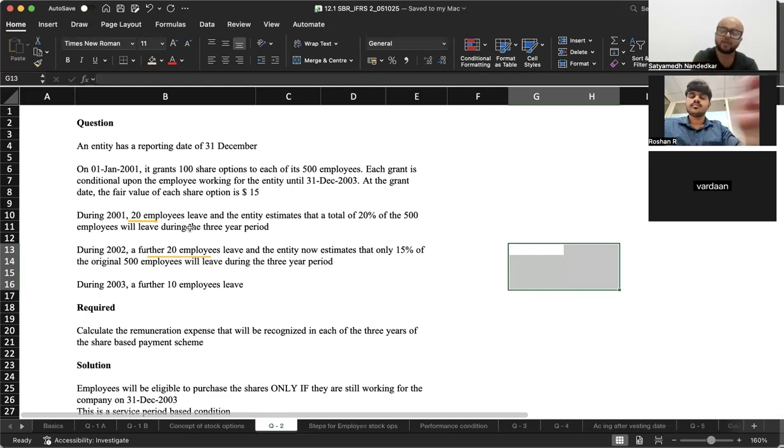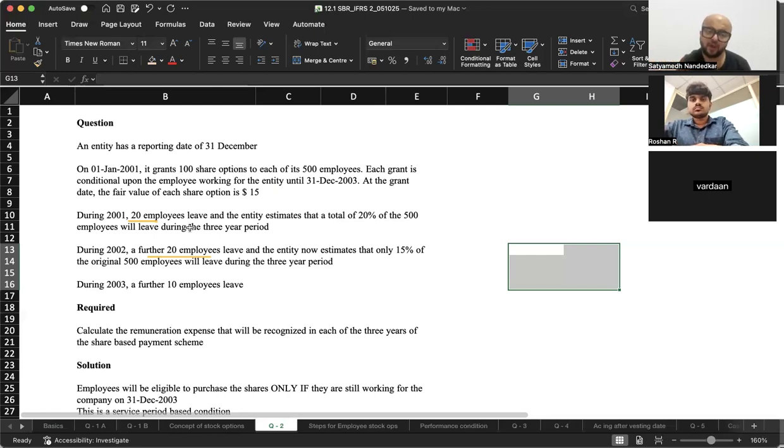ठीक है. Now, please understand कि when I'm talking about a 3-year period, overall, 20% of 500 are expected to leave. So tell me how many are expected to remain in service by the end of 2003? 500 minus 20%, that is 400 are expected to remain in service.